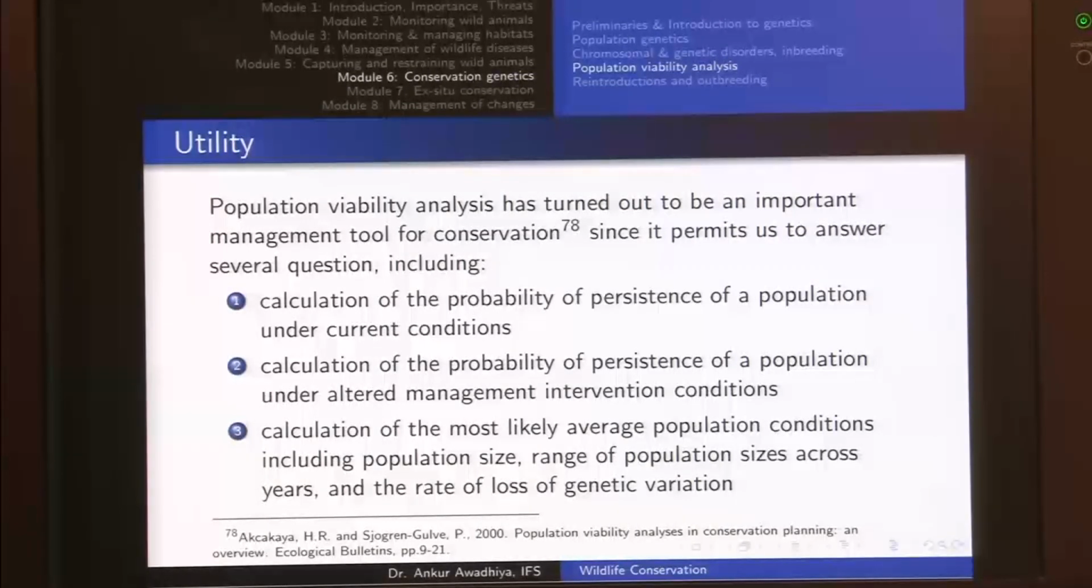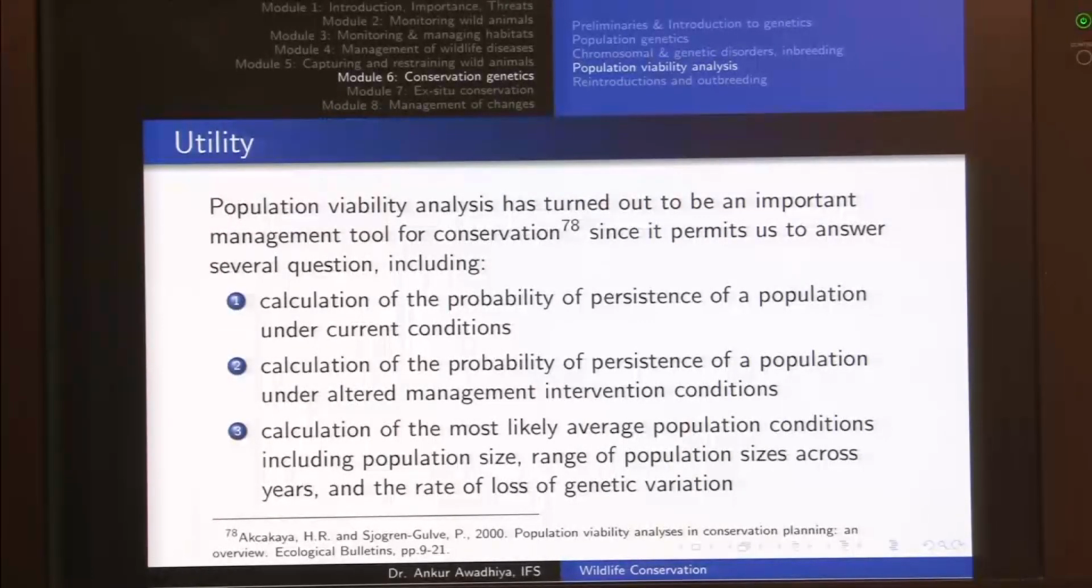So things such as these can also be understood by using methods that are very similar to our population viability analysis. Now the utility of such an exercise is that it is an important management tool for conservation, because we can compute a number of parameters and we can answer a number of questions, such as calculation of the probability of persistence of a population under current conditions.